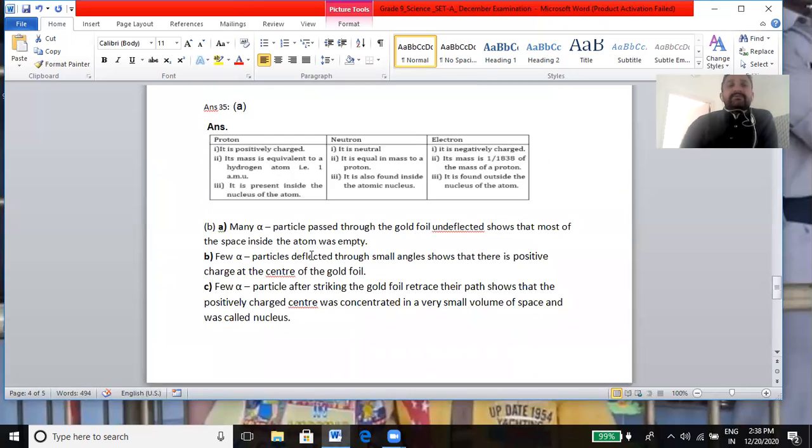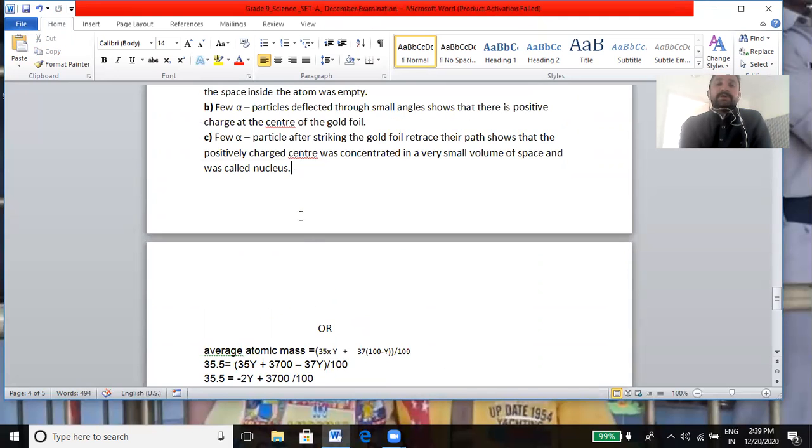And the answers for B: for the first part, most of the alpha particles pass through the gold foil undeflected because most of the space inside the atom is empty. Next, few alpha particles deflected through a small angle because there is a positive charge at the center of the gold foil. Third, few alpha particles after striking the gold foil retrace their path because the positive charge was concentrated in a very small volume of space and was called the nucleus. That is the key for that.